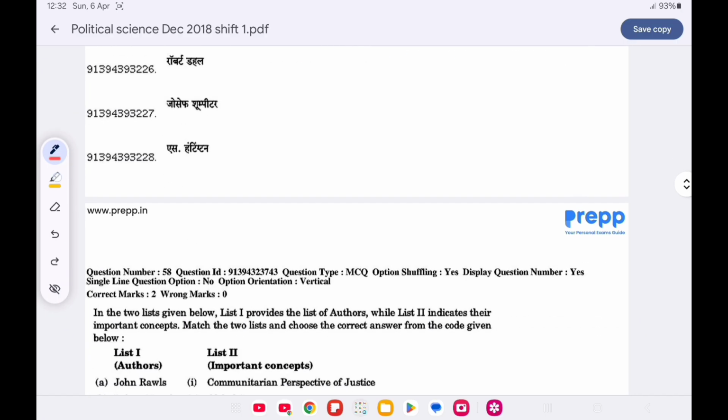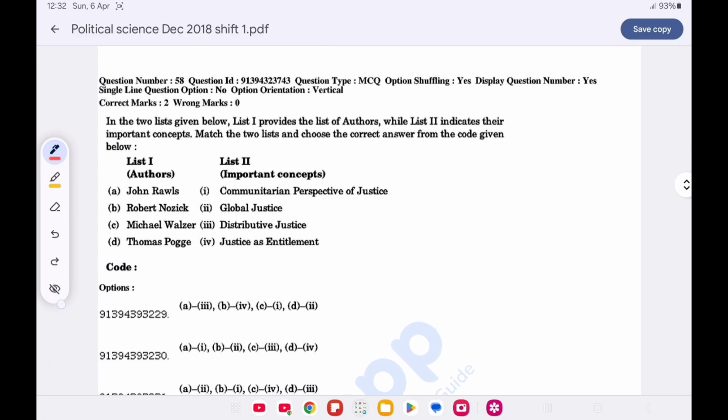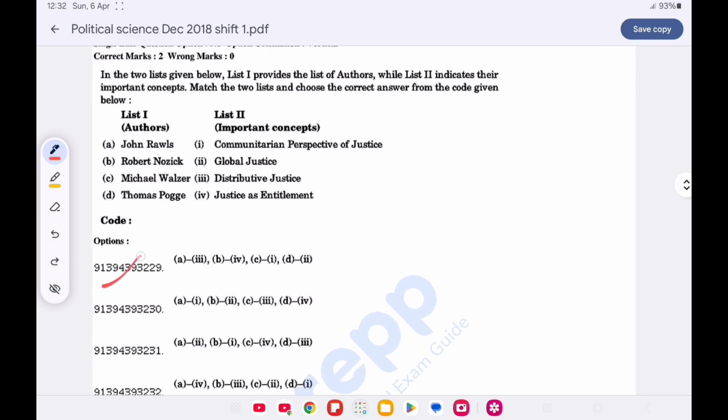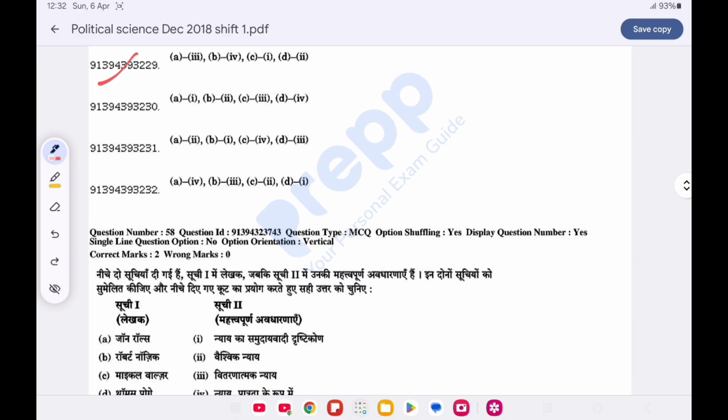Now question number 58. Match list 1 with list 2 and choose the correct answer from the code given below. Option A is correct, that is John Rawls give distributive justice, Robert Nozick give the justice as entitlement, Michael Walzer gave the communitarian perspective of justice, and Thomas Bogue gave the global justice.